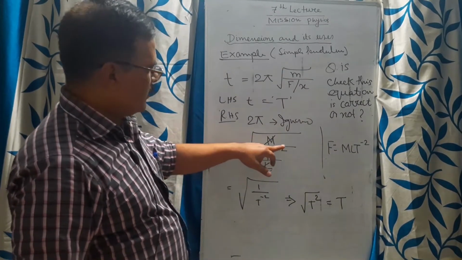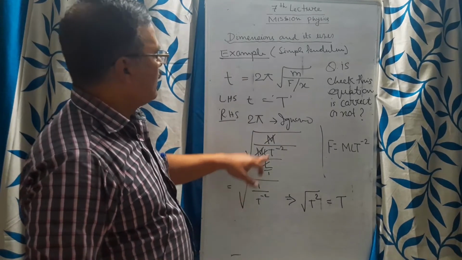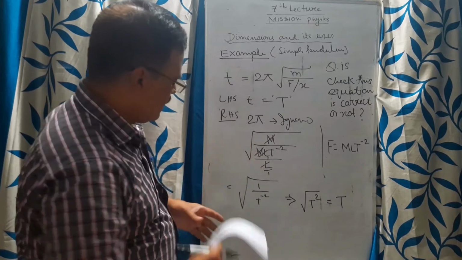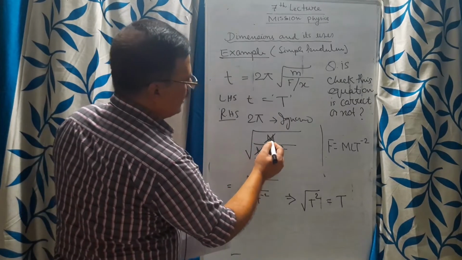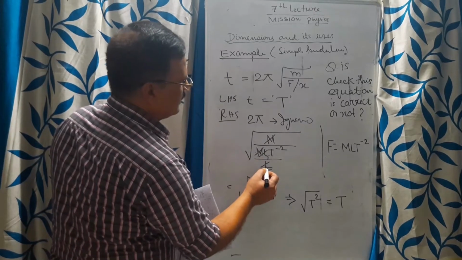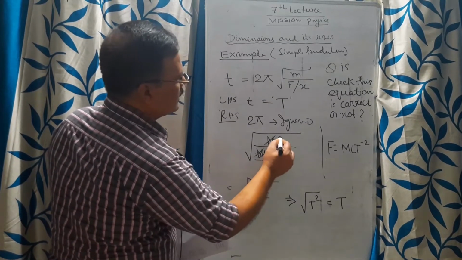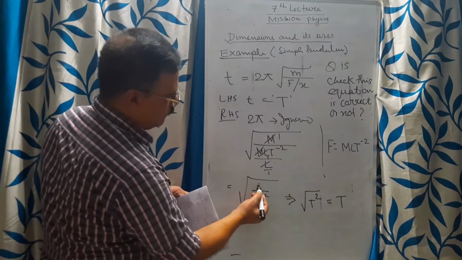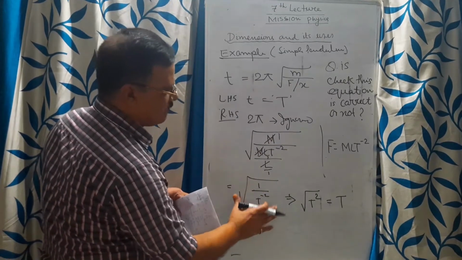So MLT to the power minus 2 divided by L. So F by x. From here M is cancelled by this M and this L is cancelled by this L. Left over is 1 and T to the power minus 2.